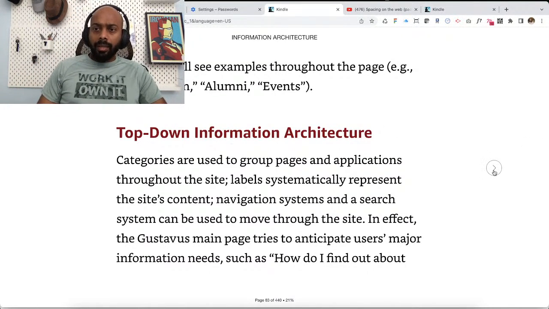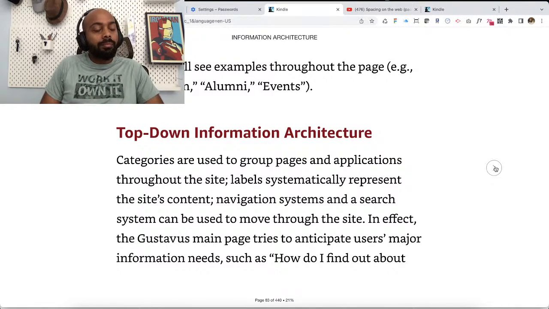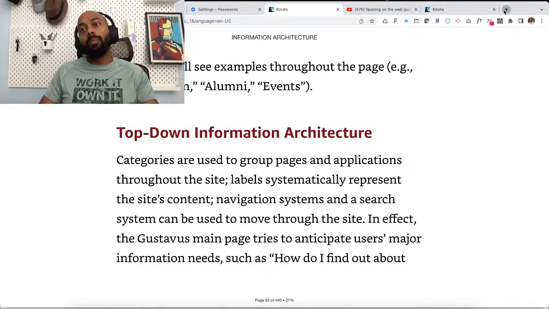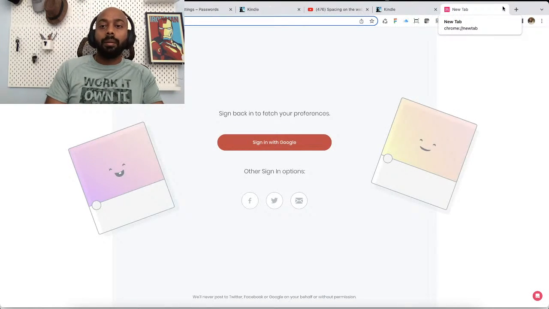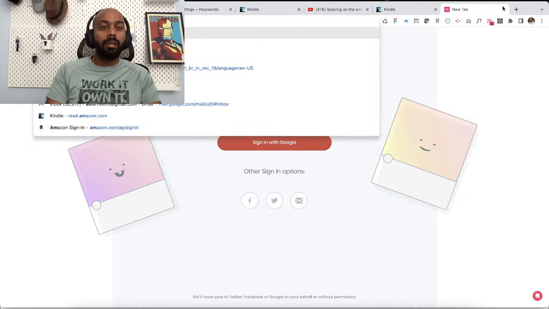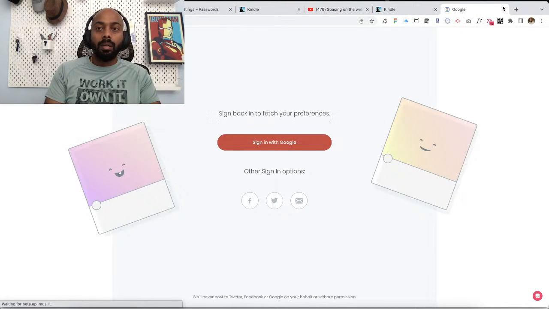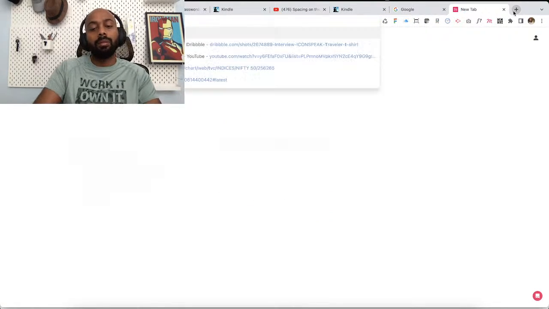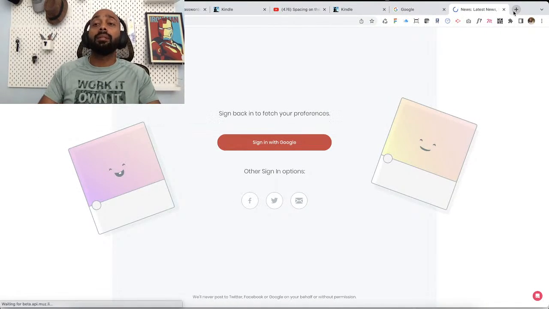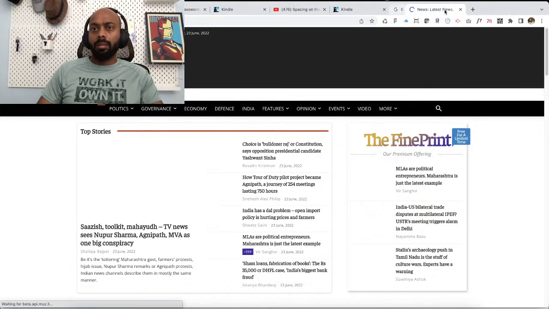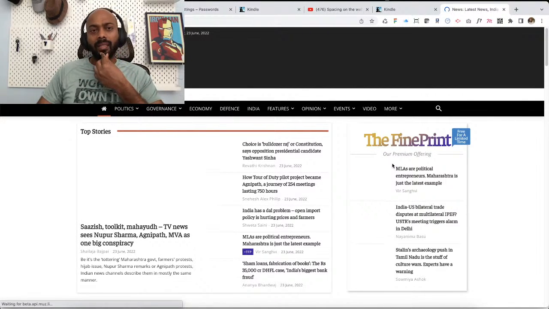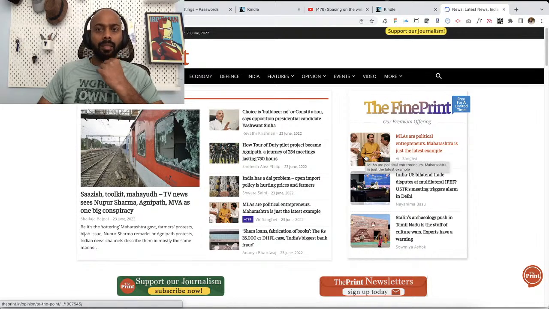Now, top-down information architecture is, say you are landing on a website. Let me open some website. Which one? Amazon is maybe not a good example for top-down. I'm thinking about specific organizations. Let's see if we find something in the print and if they have a good top-down information architecture. Okay, I think this is a good place for top-down information architecture.